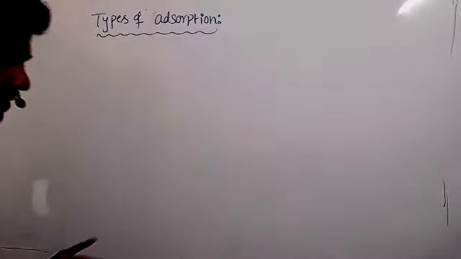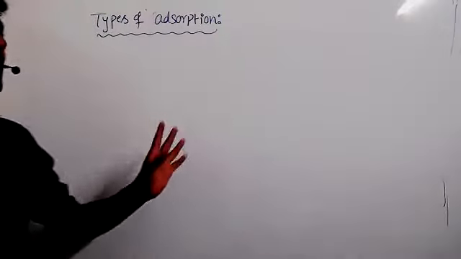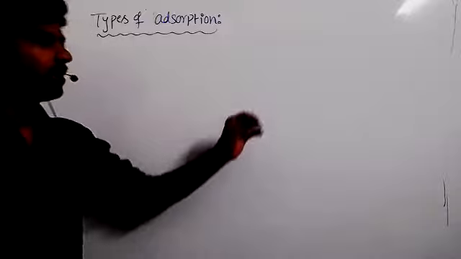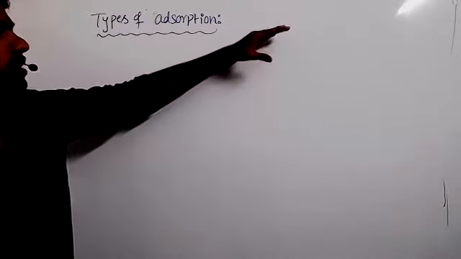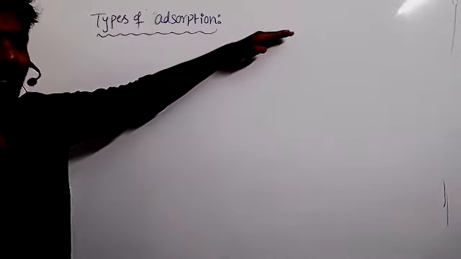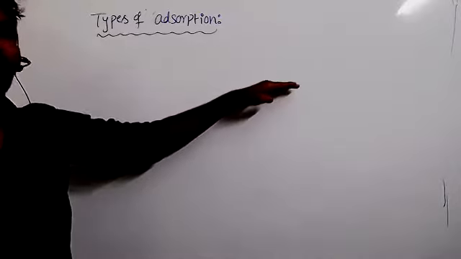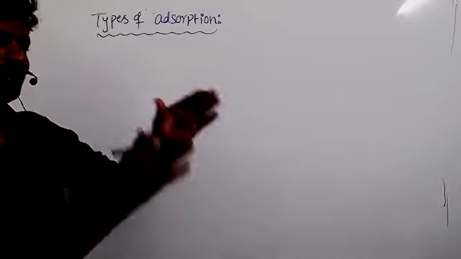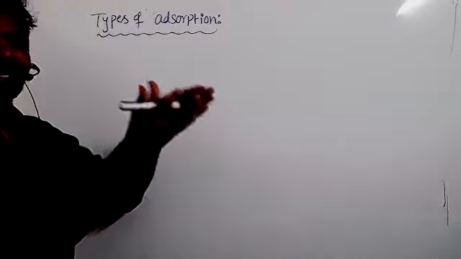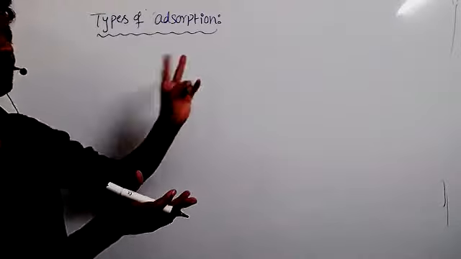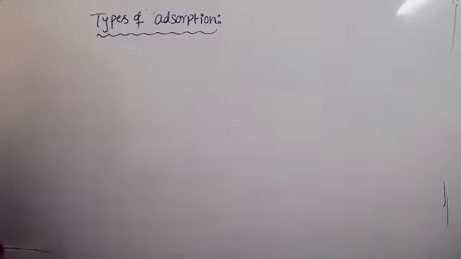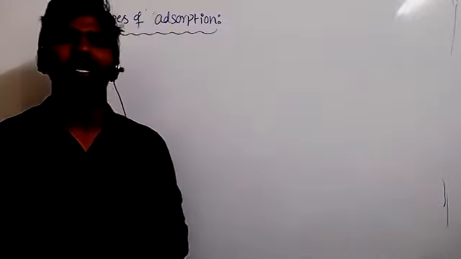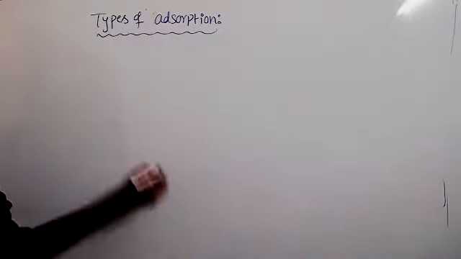Okay. We have mainly two types of adsorption, based on the interaction between the gaseous adsorbate and the solid adsorbent. Means in the process between gas and solid, we have two types of adsorption. One is physisorption, I mean physical adsorption. Second one, chemical adsorption. So first one, physical adsorption.